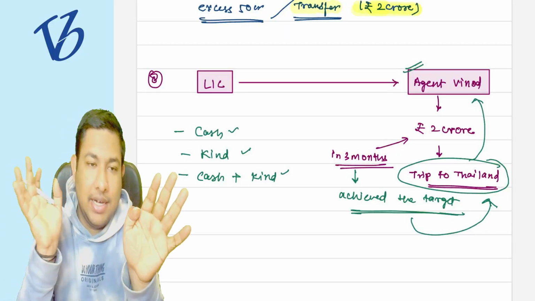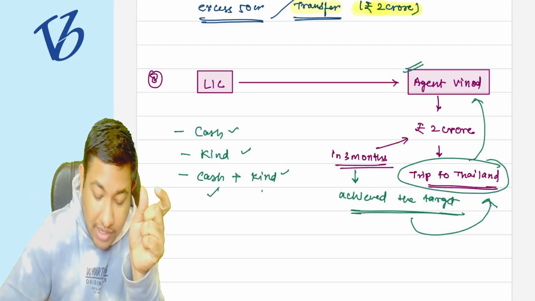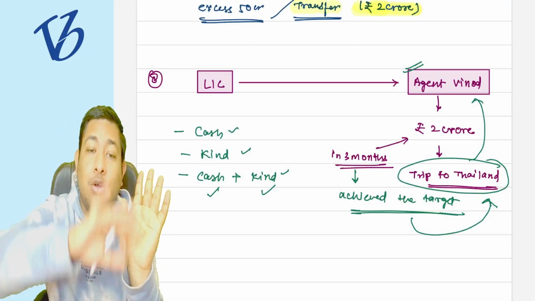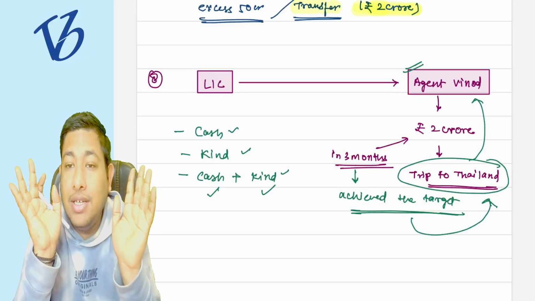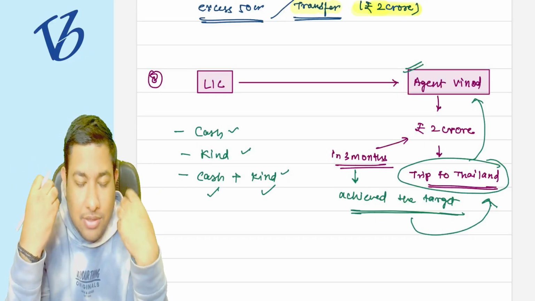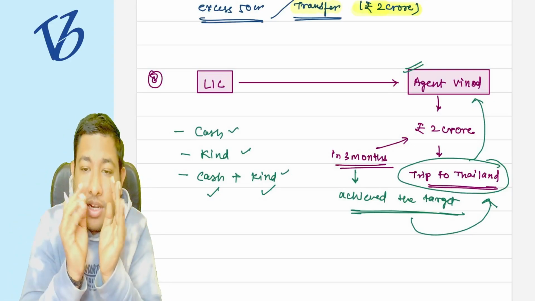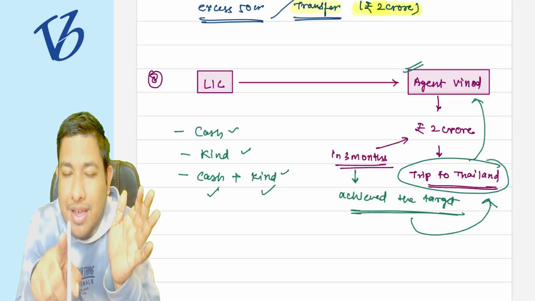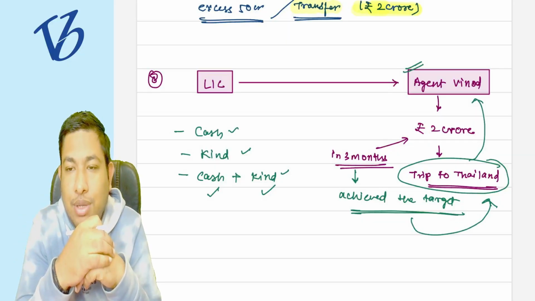the trip to Thailand. So there are two components mixed. The cash is also given and the kind is also given. All these are acceptable, and all these are going to be taxed under the head of PGBP only. Understood? So Agent Vinod got the trip to Thailand because of his business. That is why it is going to be taxed under the head of PGBP.